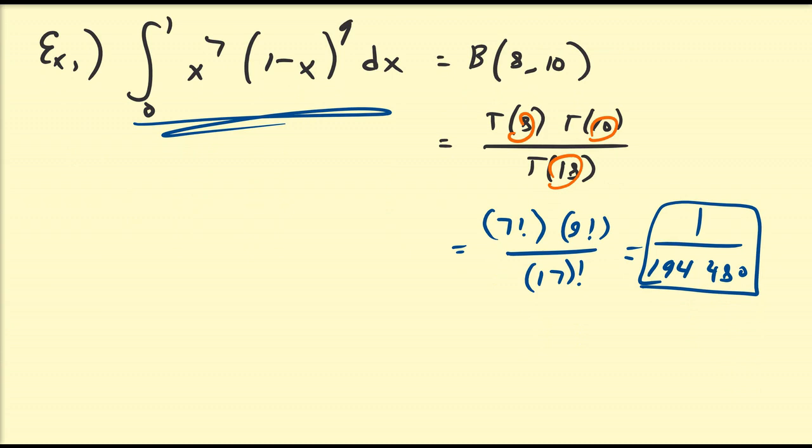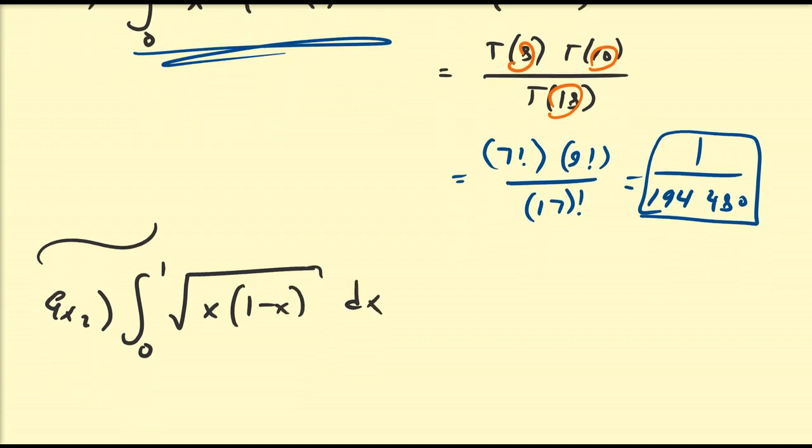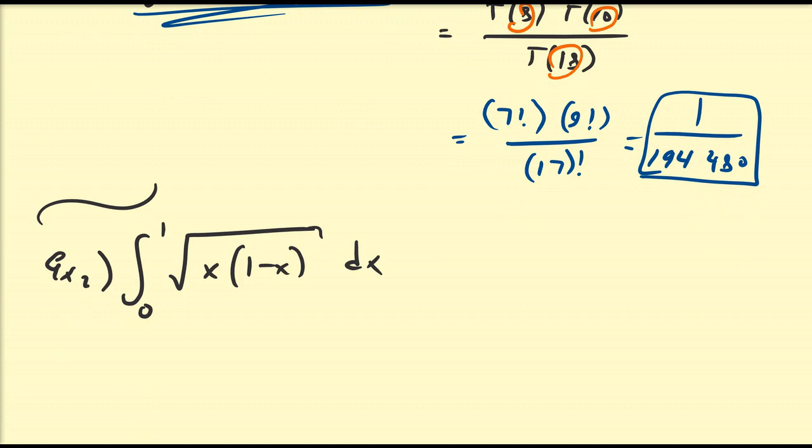But if the exponents on x and 1 minus x are not integers, then you get some interesting representations. So consider the following integral, for example: the integral from 0 to 1 of the square root of x times 1 minus x dx. Again, you should be able to realize that this looks like a beta function.